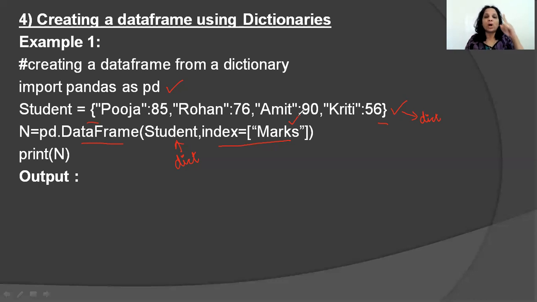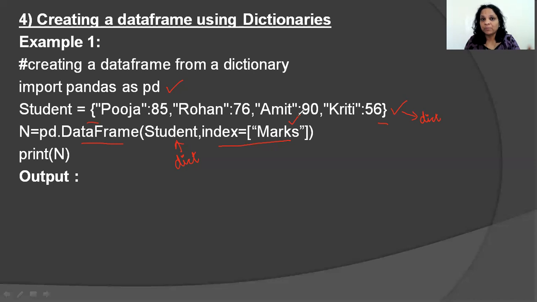There is only one index label, which means there is only one row, and that row consists of 85, 76, 90, and 56. Suppose I wrote index is equal to term 1 comma term 2. What does it mean? That it consists of two rows. And in this scenario, the same scalar values will be repeated for the second row as well.